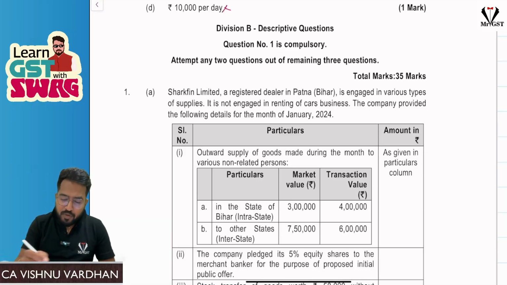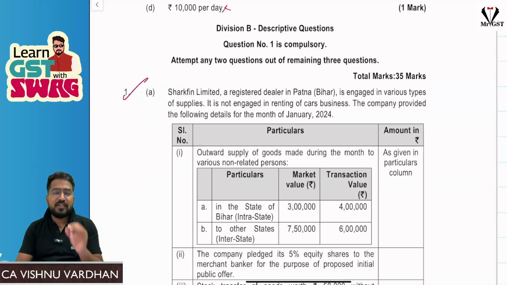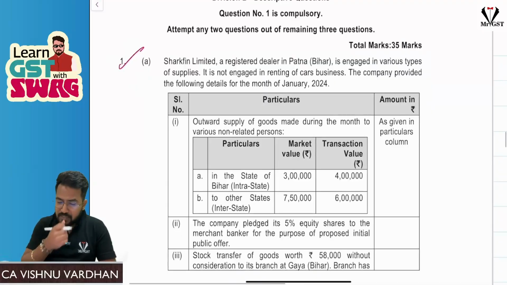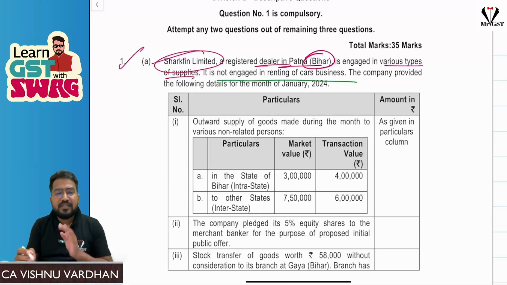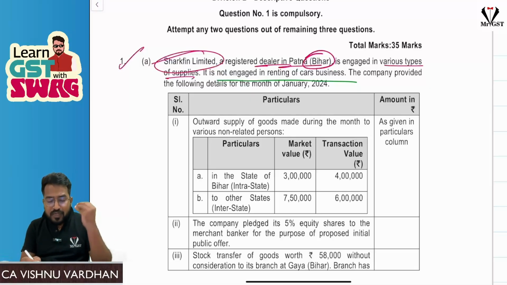This type of problem, I seriously don't expect in the exam. If it is being tested, you are the luckiest fellow on this planet, because it is such a simple question. In this question, they are talking about Shark Fin Limited, a registered dealer in Patna, Bihar, who is engaged in providing various supplies, but they gave the information that it is not engaged in renting of cars business. I don't know why they have given this point.